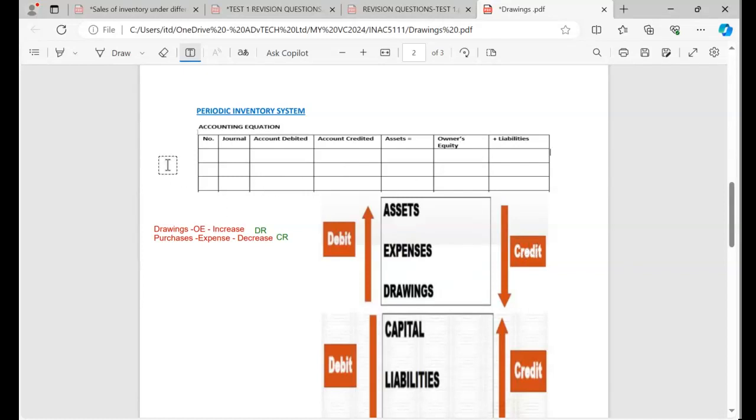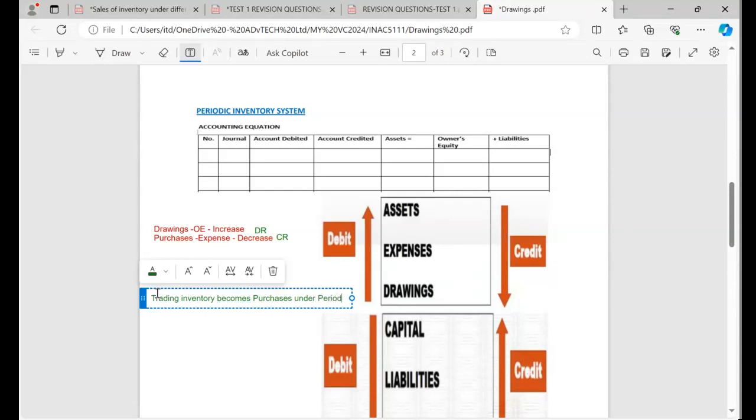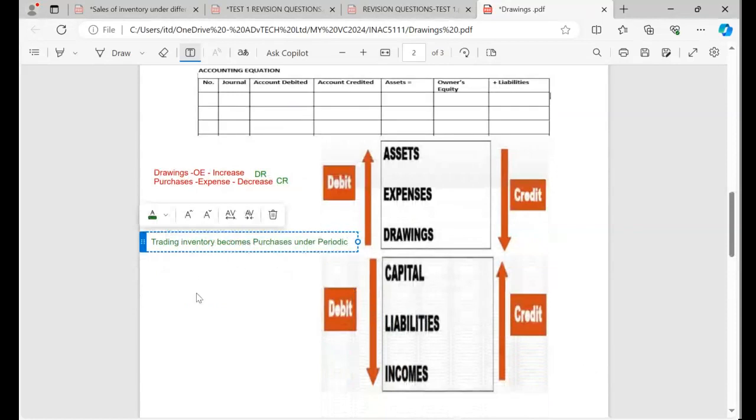Can you see now? So the trading inventory becomes purchases under the periodic system. Can you see now? This is what I want you to know. So make sure that you remember this.